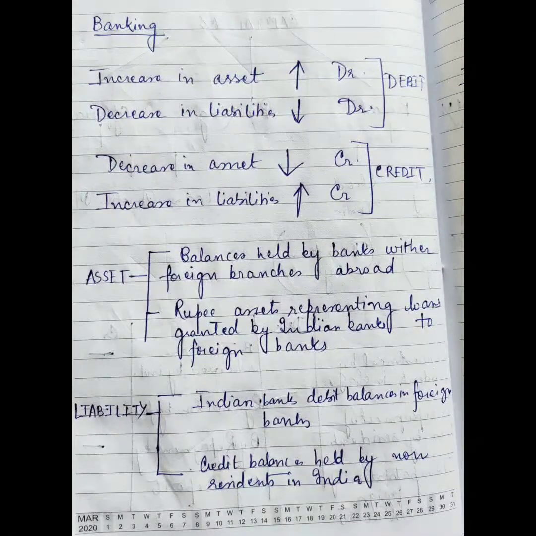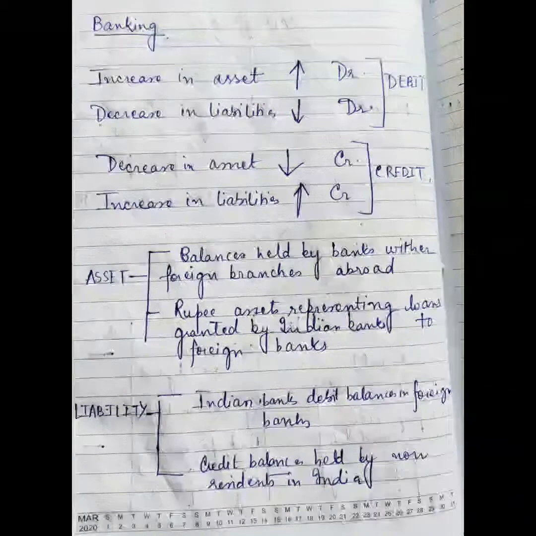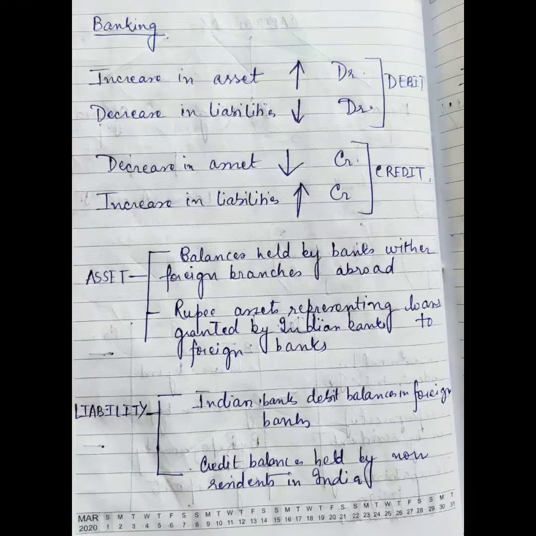Correspondingly, there will be a decrease in the liabilities. Liabilities is a credit item, so to decrease the liabilities we have to debit it. Next is the decrease in asset. Asset is a debit item, to decrease it we need to credit that item. Liabilities is a credit item, to increase it we need to credit that item. Got it? Now, we will study what the assets and the liabilities are in terms of the capital account.